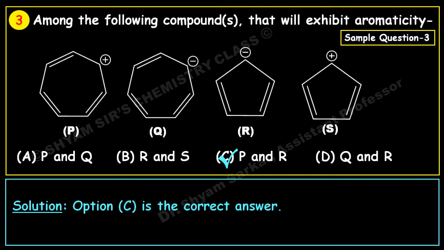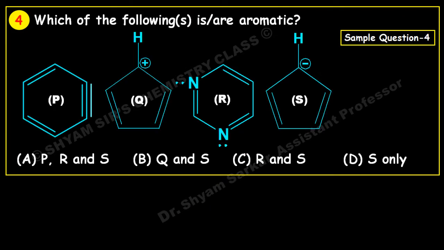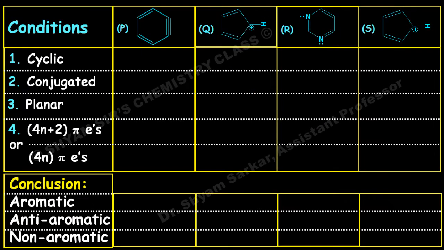So if you see the next question, which of the following is or are aromatic? Similarly, we will make one chart for these 4 molecules, and decide which of the following are aromatic. So let us see the chart. For the first molecule, benzyne, I have already given a full previous video on benzyne, and from that you can easily say that benzyne is aromatic in nature.